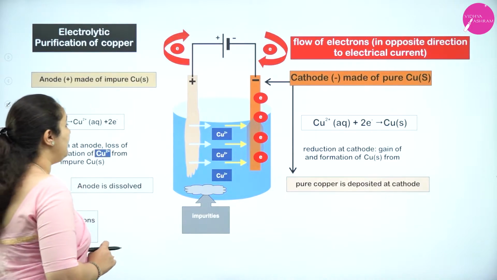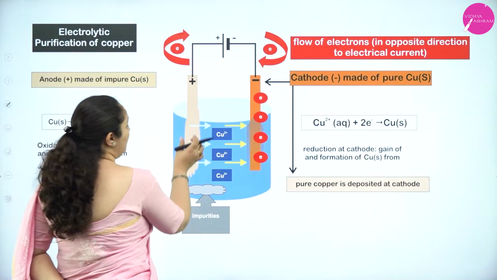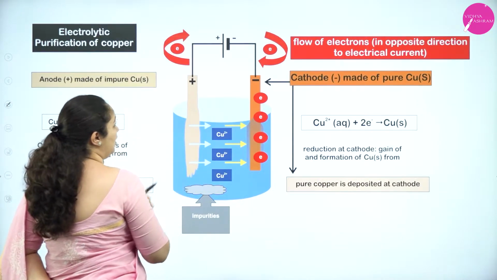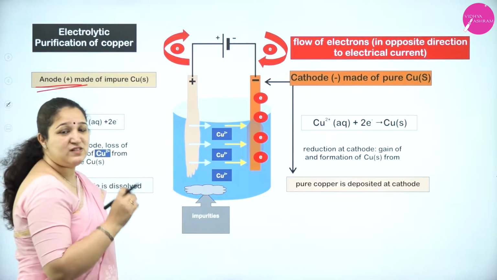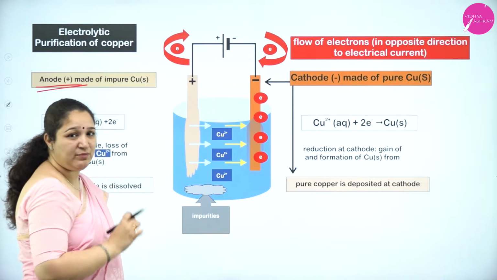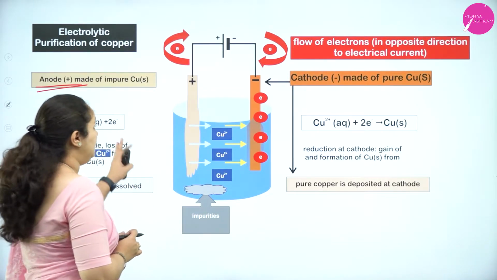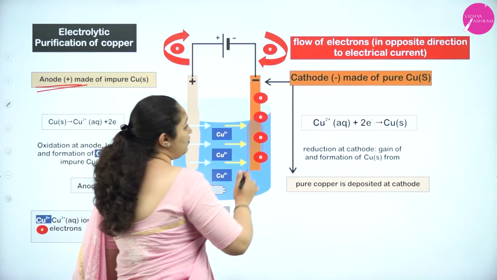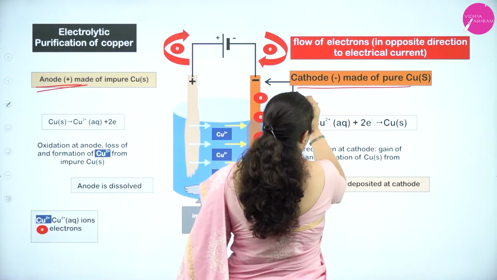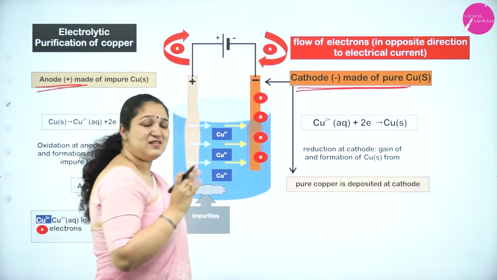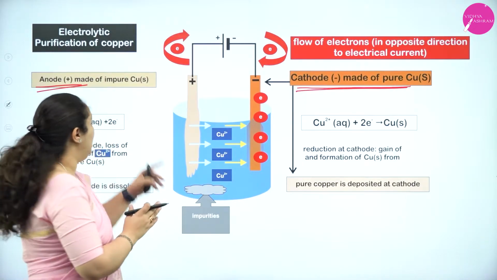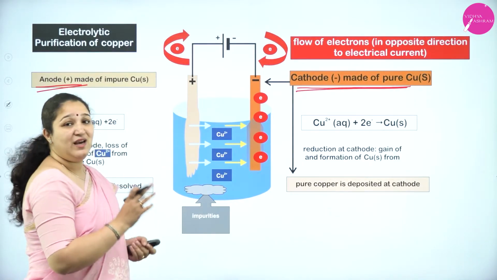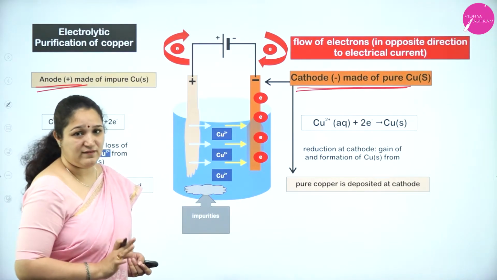Here we have taken an impure copper rod which is the anode, connected to the positive terminal. Then there is a cathode made up of pure copper. Here it is the conventional method you have learned: anode is positively charged, cathode is negatively charged.